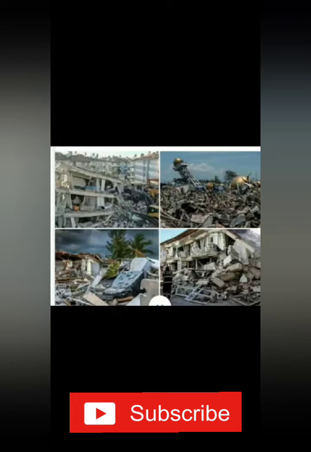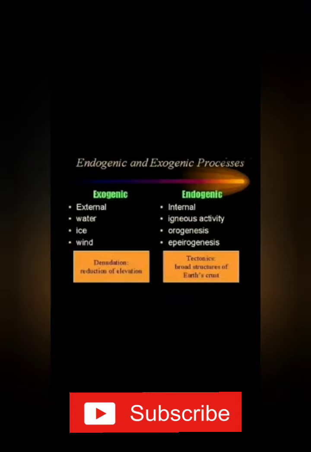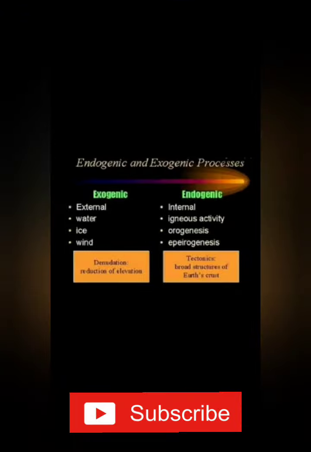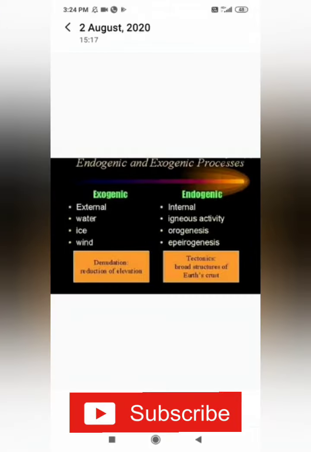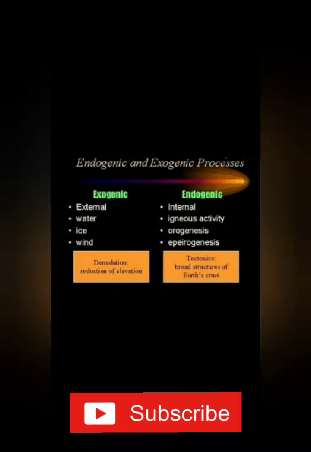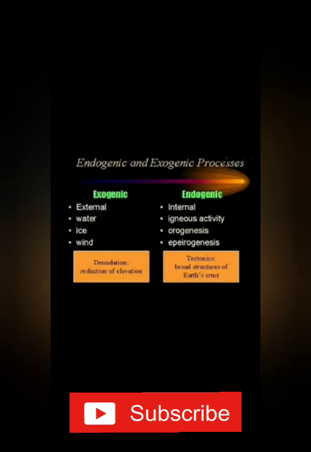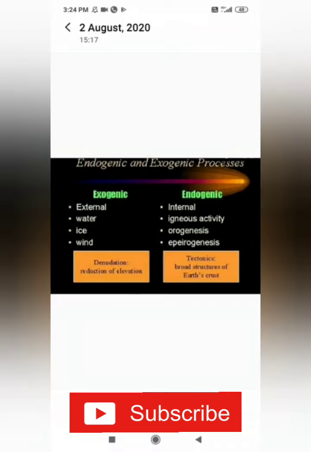And then exogenic force. Now we are going to see about exogenic force, what happens because of the movement of plates on the outside of the earth.